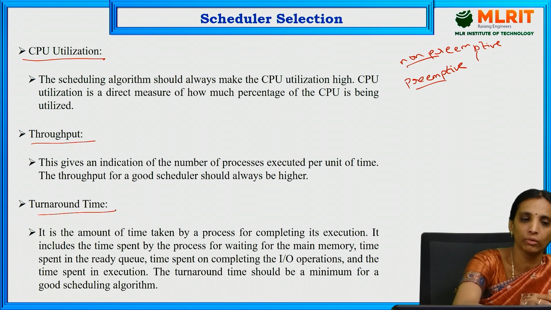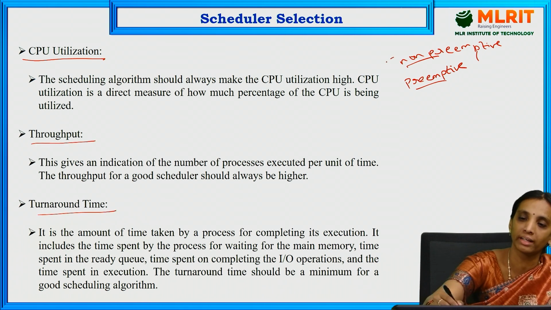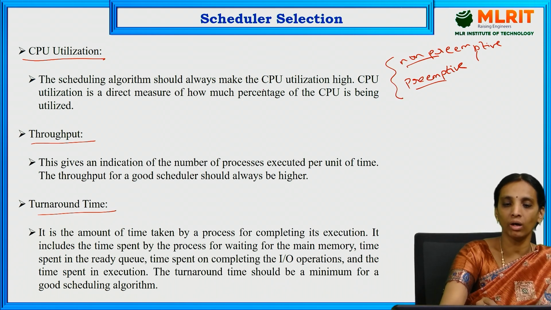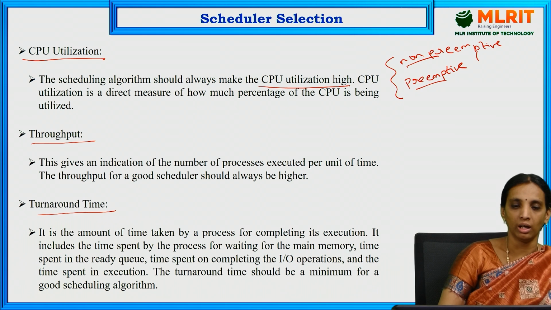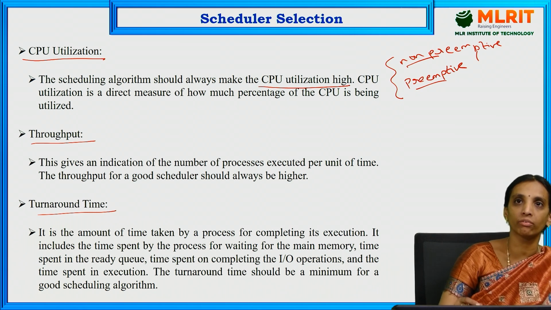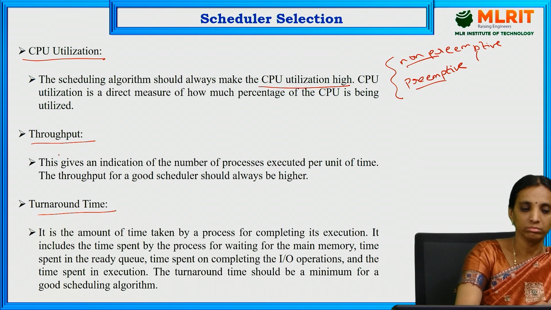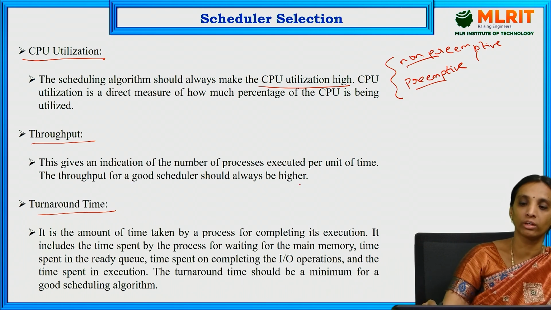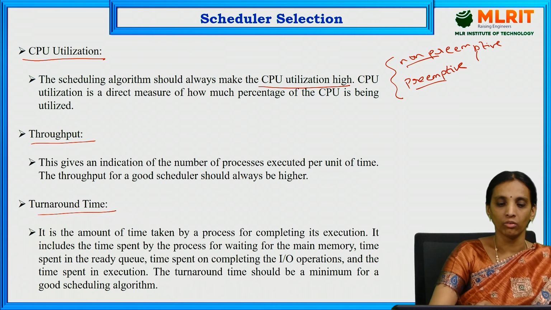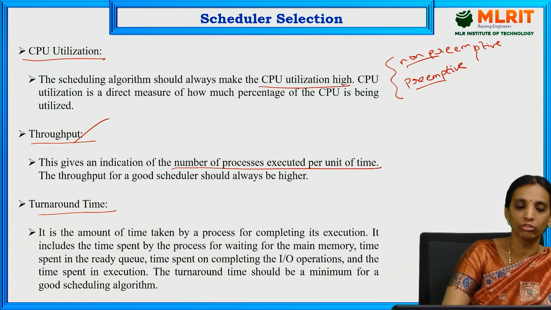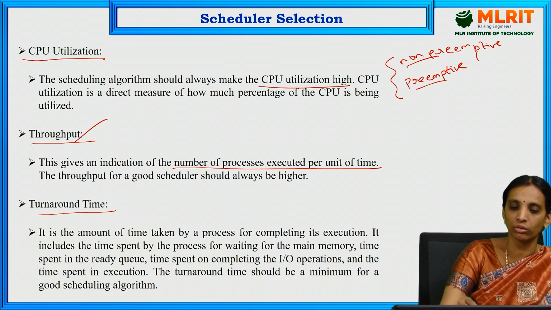Here CPU utilization means we need to select an algorithm for our OS that has the highest CPU utilization, that is, how much percentage of CPU will be utilized for our current task. And throughput is nothing but the number of processes executed per unit of time. So a good scheduler will always have higher throughput.